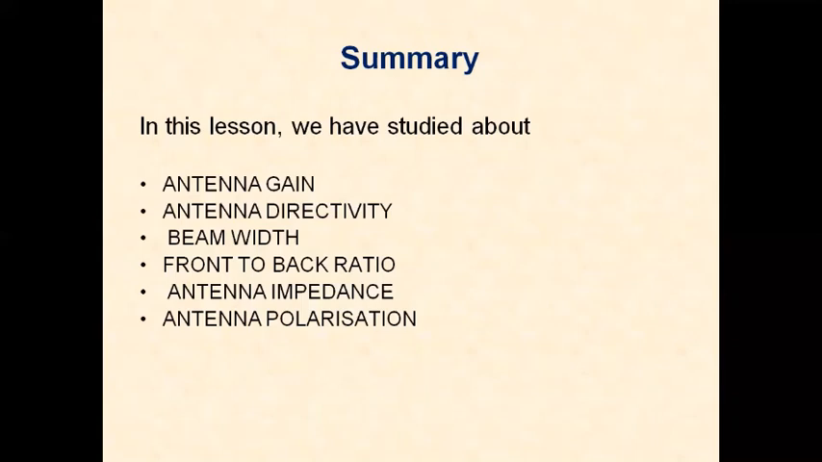Beam width is the angular separation between the half power points. Front to back ratio is defined as the ratio of power in the forward direction divided by power in the reverse direction. Antenna impedance is V by I, voltage by current at a particular point of an antenna. Antenna polarization is the orientation of the antenna. When the antenna is vertically polarized, it produces vertically polarized waves. When the antenna is horizontally polarized, it produces horizontally polarized waves.